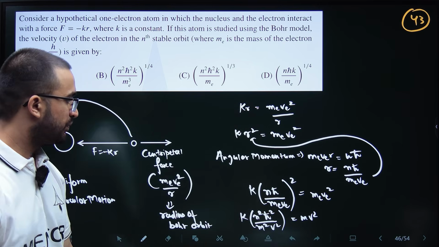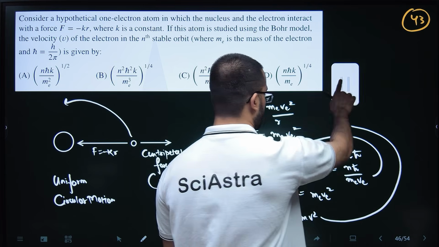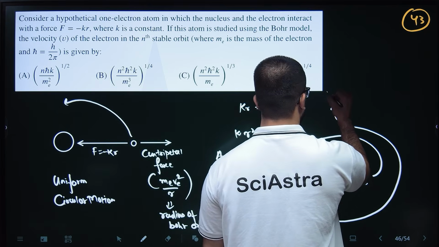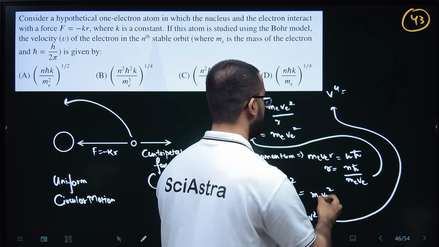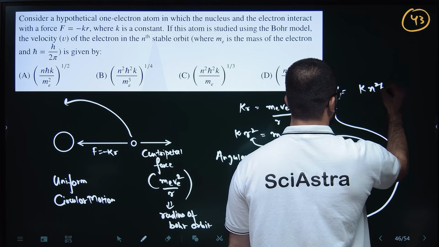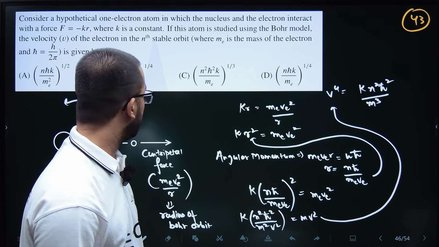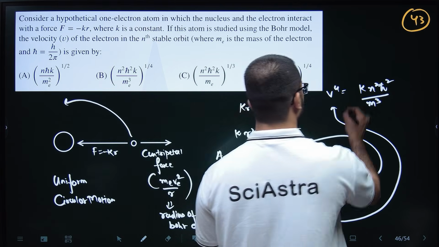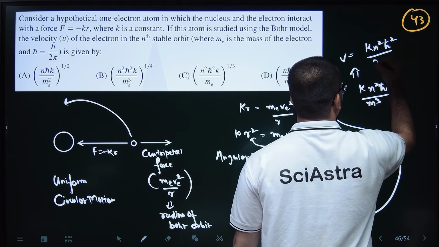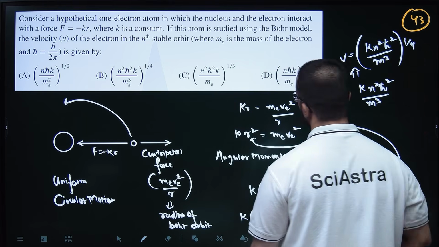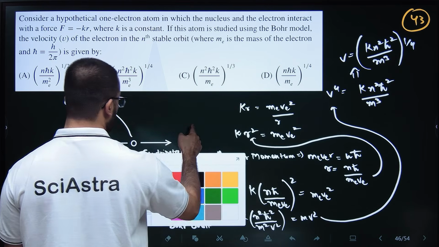So v squared goes there, and v to the power 4 equals k n squared h-cut squared by m cubed. Then v equals (k n squared h-cut squared by m cubed) to the power 1 by 4, which is (n squared h-cut squared k by m cubed) to the power 1 by 4. So this is the answer.